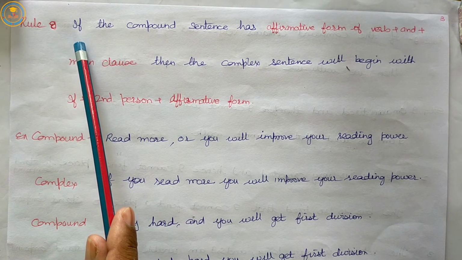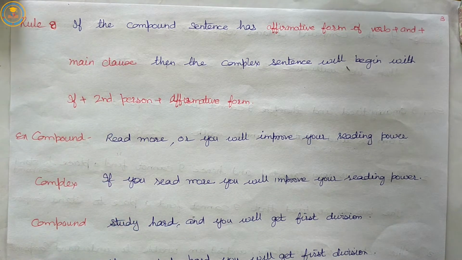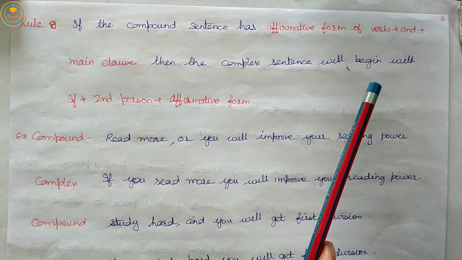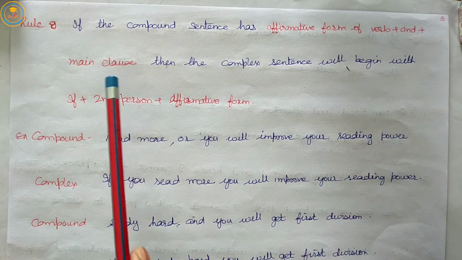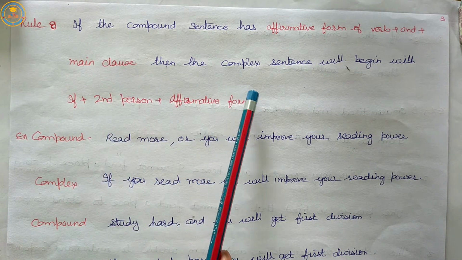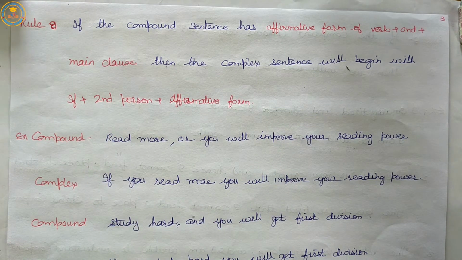Our 8th rule tells us if the compound sentence has affirmative form of verb plus and plus main clause, then the complex sentence will begin with if plus second person plus affirmative form.